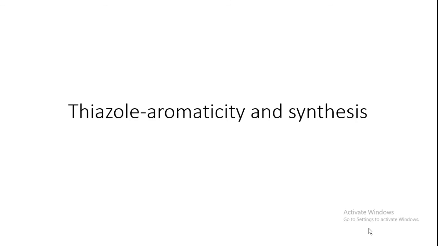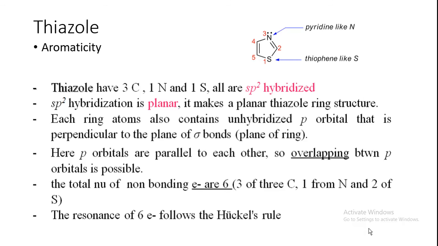Okay, so let us just start thiazole. So let us just see the aromaticity about the property. Okay, so this is the structure of thiazole. So here you see it is unsaturated and it is containing sulfur, that's why thia, then nitrogen, that's why azole. Okay, so it is a 5-membered ring, total 1 2 3 4 5. Okay, numbering is 1 2 from sulfur it will start. So the sulfur is like thiophene, okay, and nitrogen is like pyridine.